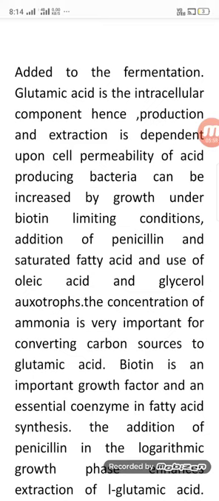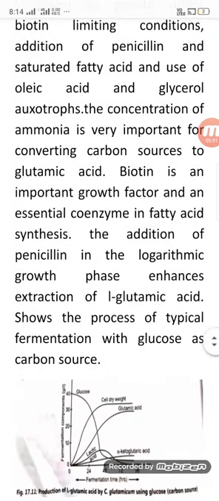With the addition of penicillin, the graph shows the process of a typical fermentation and extraction of L-glutamic acid with glucose as the carbon source.